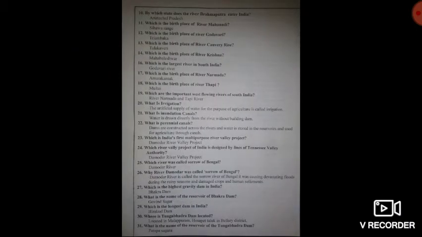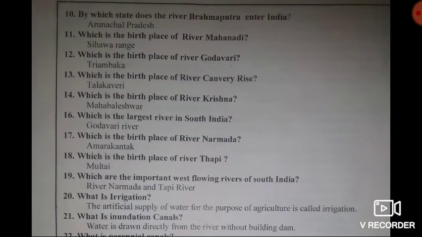The next question, very important, by which state does the river Brahmaputra enter India? Answer, Arunachal Pradesh. Then 11th question, which is the birthplace of river Mahanadi? Answer, Shivaha range is the birthplace of river Mahanadi.